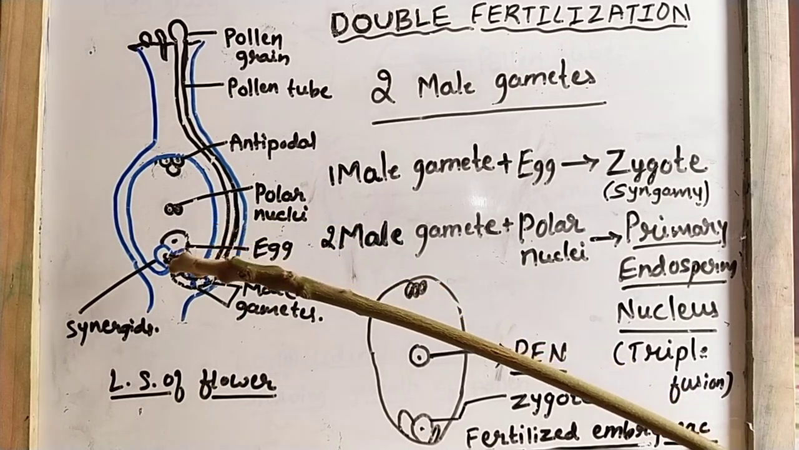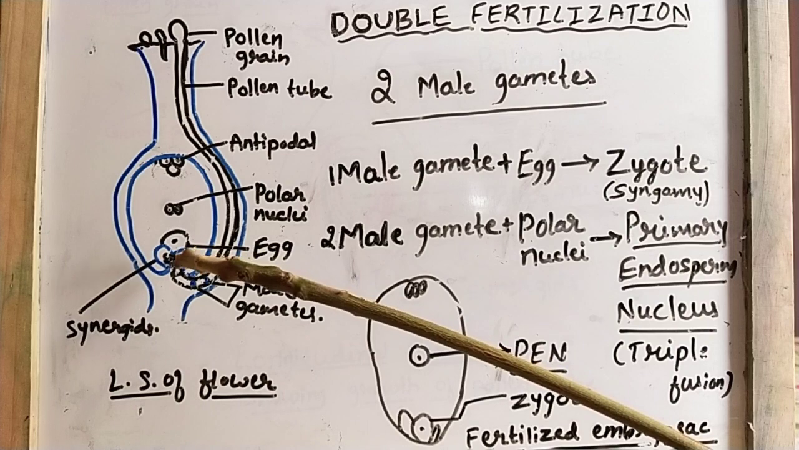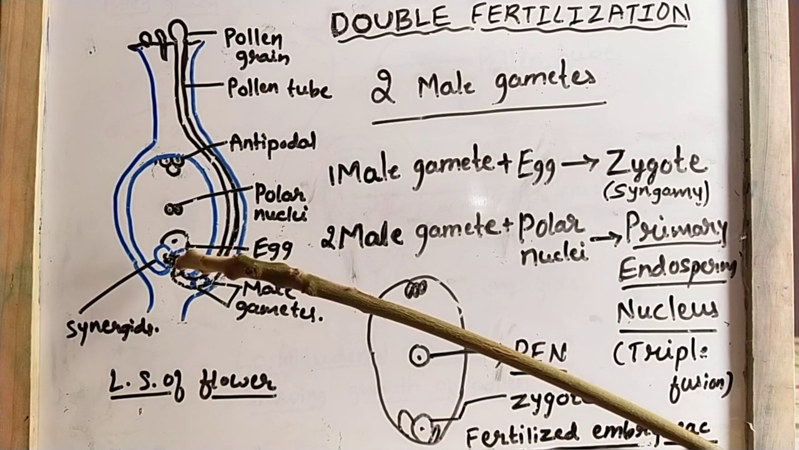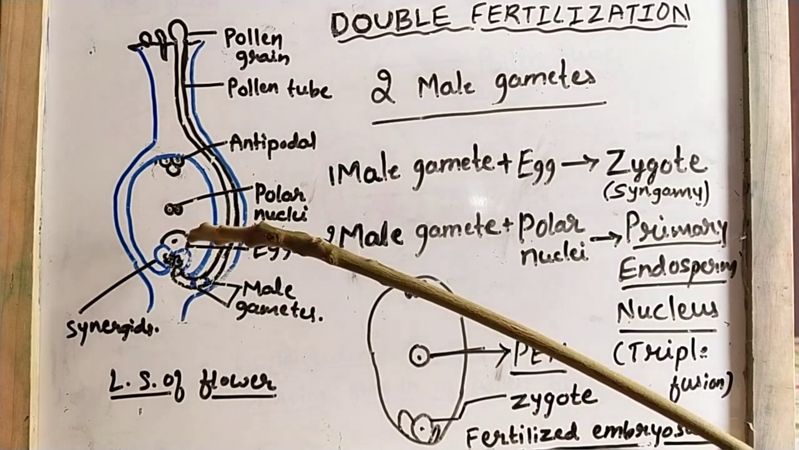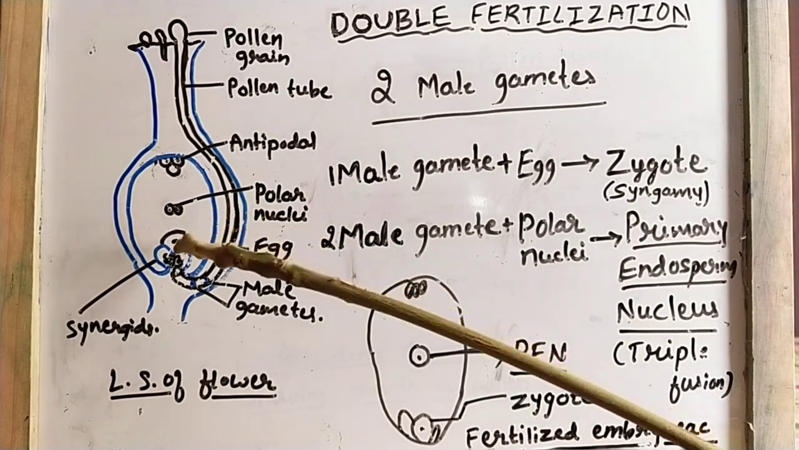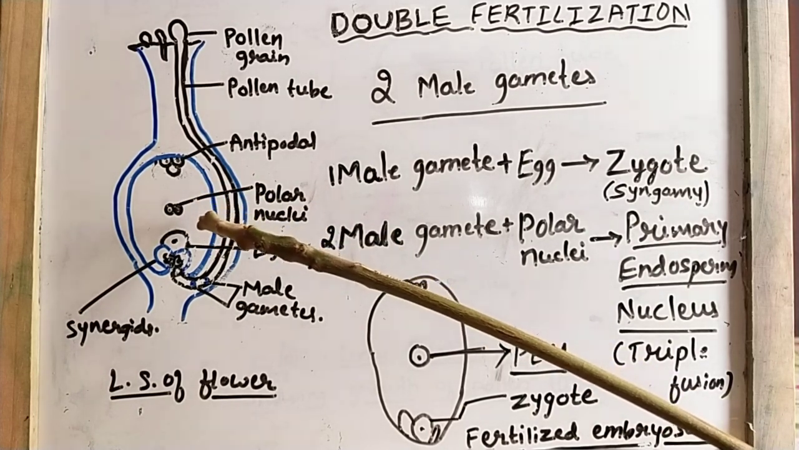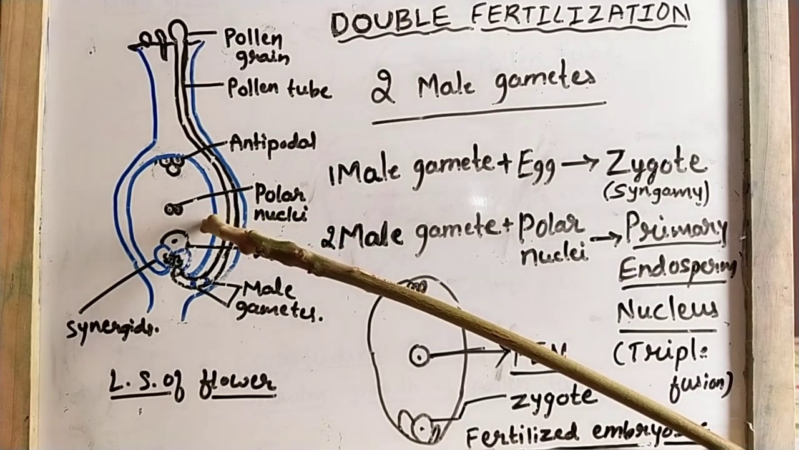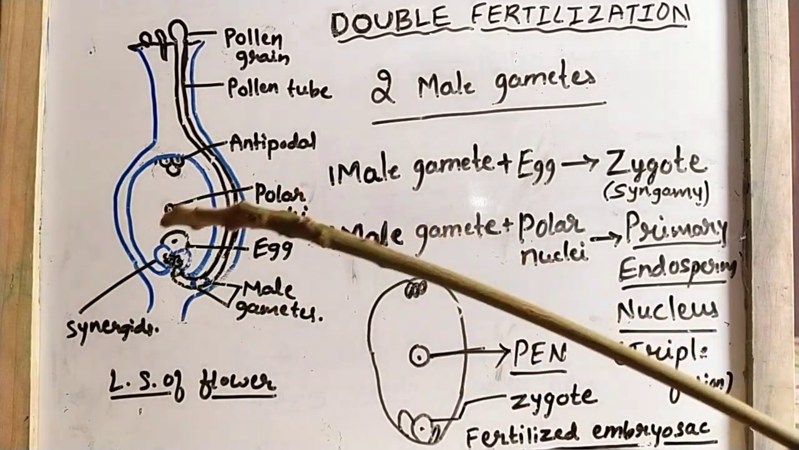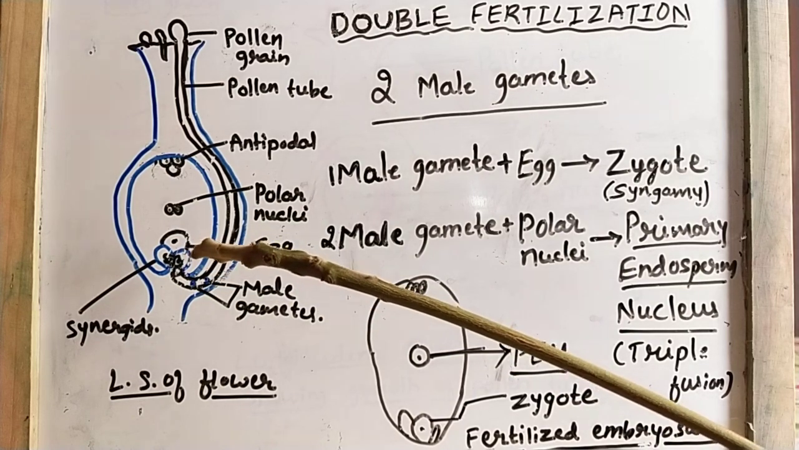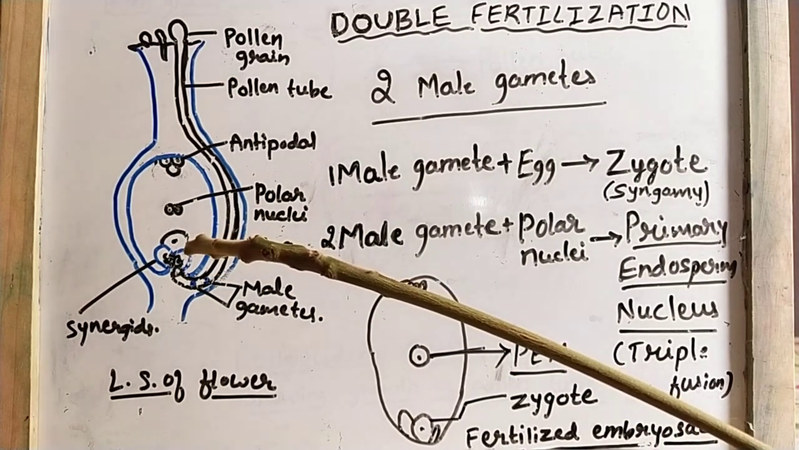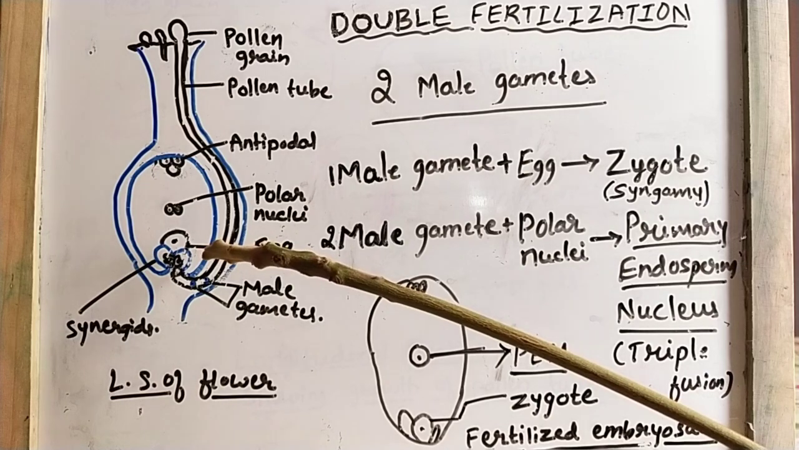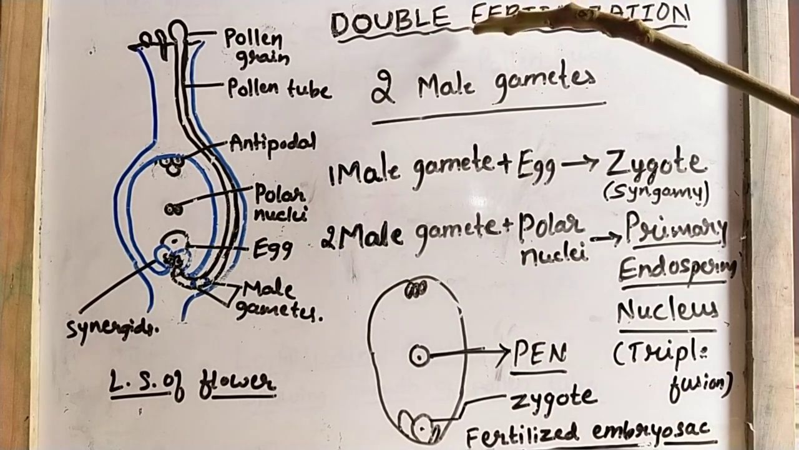Okay, so the first male gamete fuses with the egg and there will be a formation of zygote, and another male gamete fuses with the polar nuclei and there will be a formation of primary endosperm nucleus. So how many times does fertilization take place here? We have two fertilizations in the angiosperms. So that's why it is known as double fertilization.